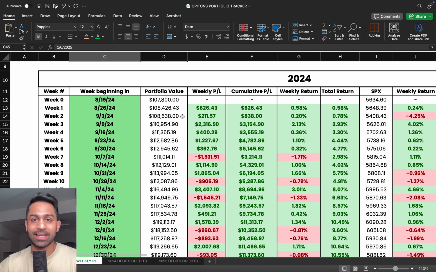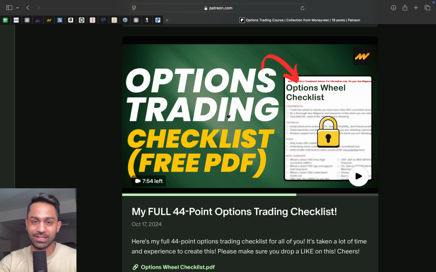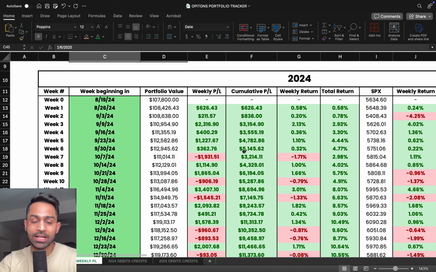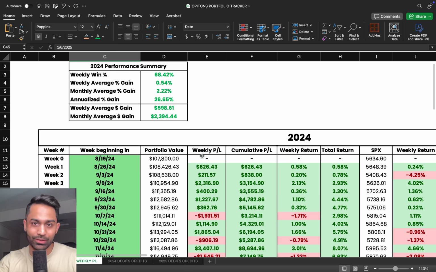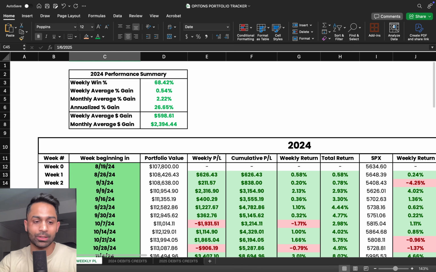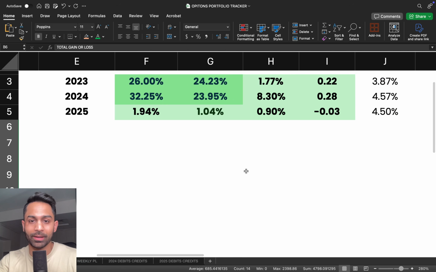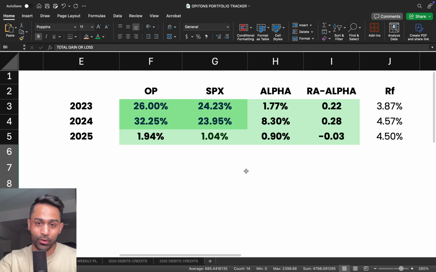And I'm not saying it's going to be easy. I'm not saying it's going to be a smooth ride, because it takes a lot of effort. It takes a lot of understanding of over 44 things that you have to consider at any time if you are trading the wheel strategy and if you're trading options. So it's a blessing, right? If you're doing well, if you're doing better than the market, take it as a blessing. Of course, there's skill involved, but at the same time, it is also a market's blessing. The last couple of years have been very strong.